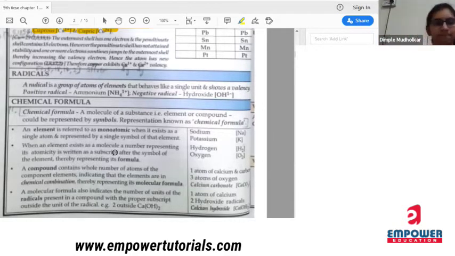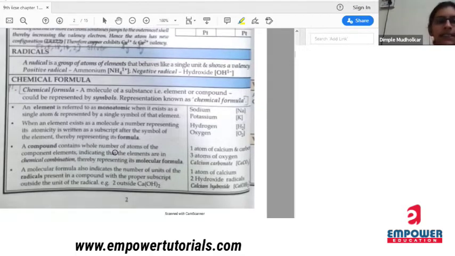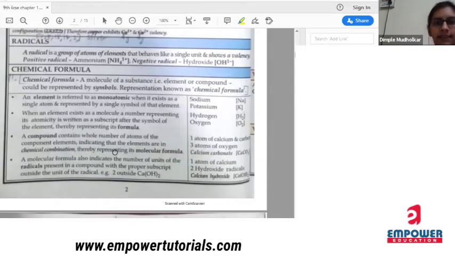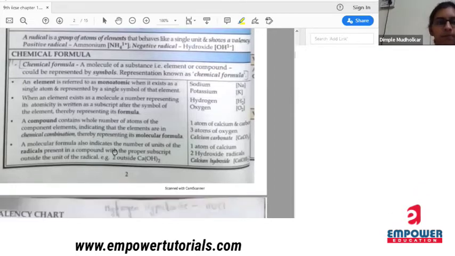Okay. Now next is radicals. A radical is a group of atoms of elements that behaves like a single unit and shows a valency. There are two types of radicals, positive radicals and negative radicals. Okay, positive radicals means what? Having positive charge, and negative radicals means what? Having negative charge. For example, OH minus.